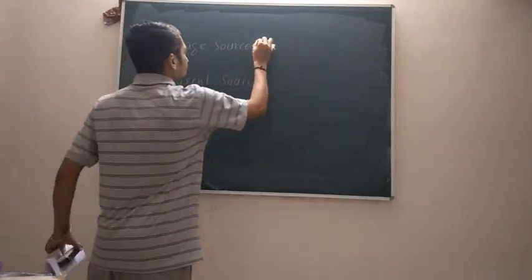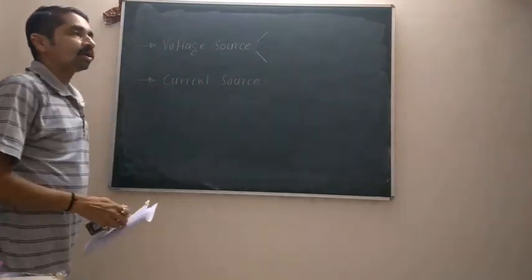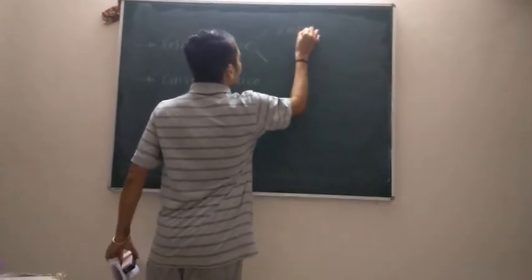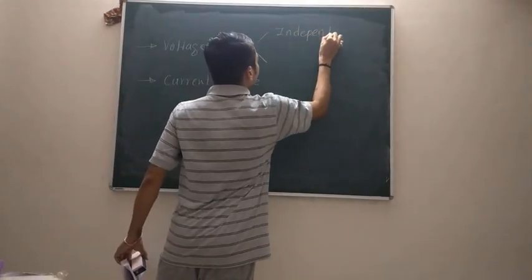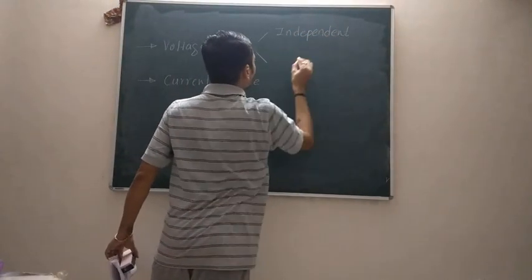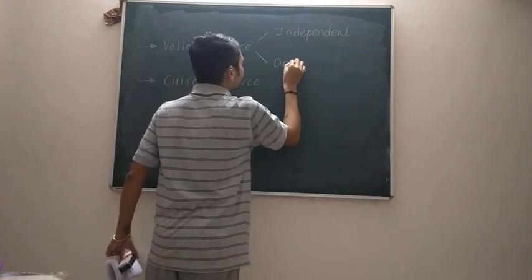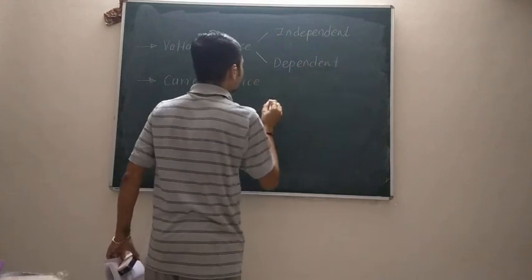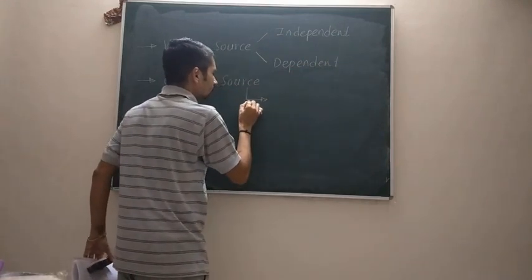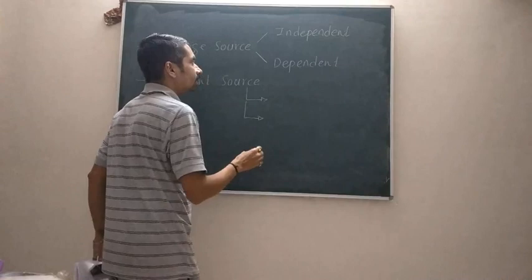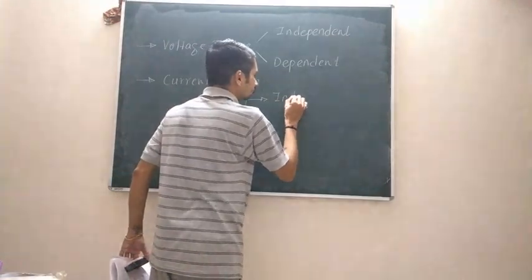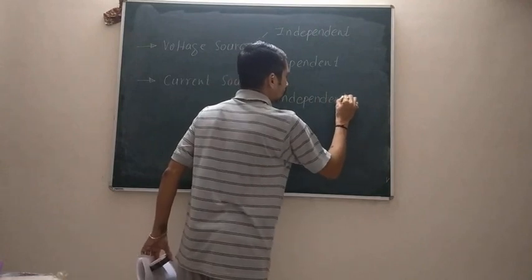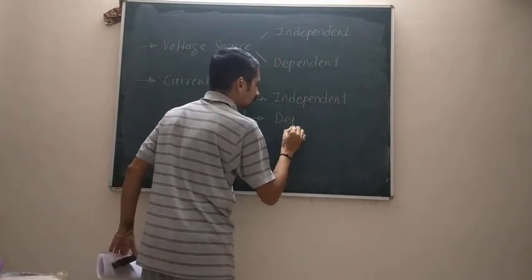The voltage source can be of two types: an independent voltage source or a dependent voltage source. Similarly, your current source may be either an independent current source or a dependent current source.